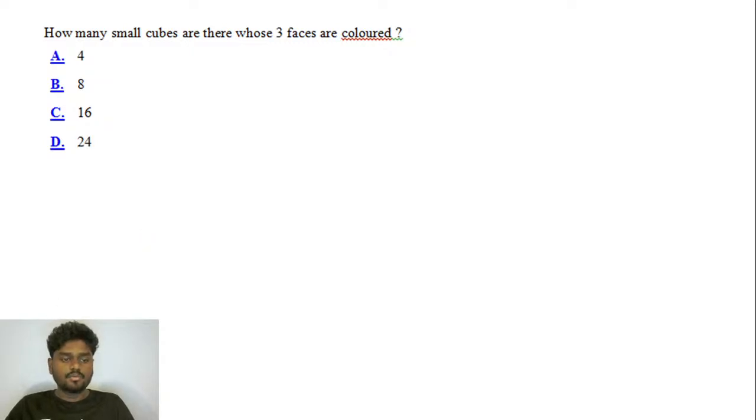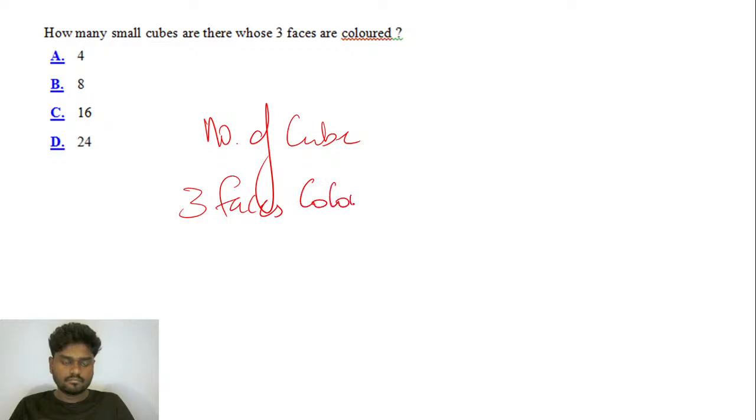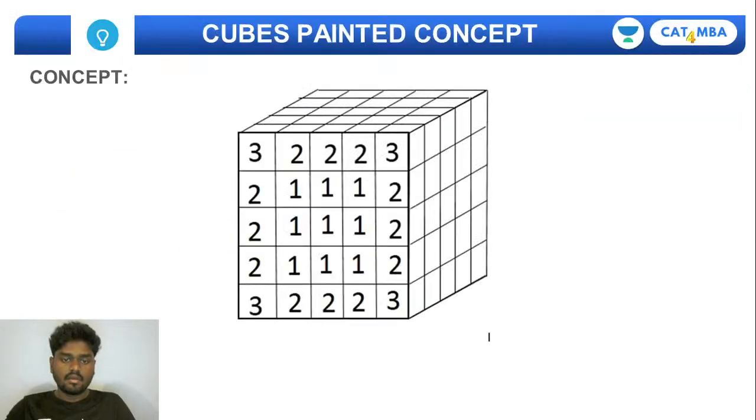And how many small cubes are there whose 3 faces are colored? So 3 faces is always a constant. If you want to find the number of cubes with 3 faces colored, it is 1 at each corner, right? For example, if you see here, in each corner, this cube, this cube, this cube, and this cube will be having 3 faces colored. In the same way, at the back also 1, 2, 3, and 4. So we'll be having 8 cubes where 3 faces are colored.